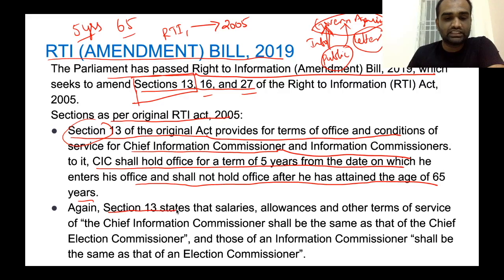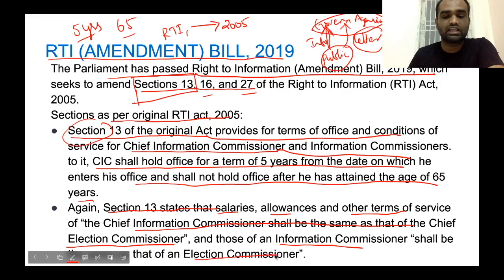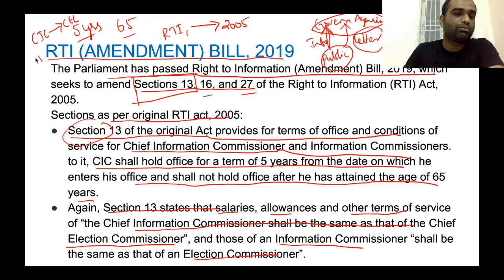Also, Section 13 states that the salaries, allowances, and other terms of service of the Chief Information Commissioner shall be the same as the Chief Election Commissioner, and those of an Information Commissioner shall be the same as an Election Commissioner. Clear? So this Act clearly defines that the terms of office of the Chief Information Commissioner are the same as the Chief Election Commissioner, whereas in the case of Information Commissioners, they are the same as Election Commissioners.